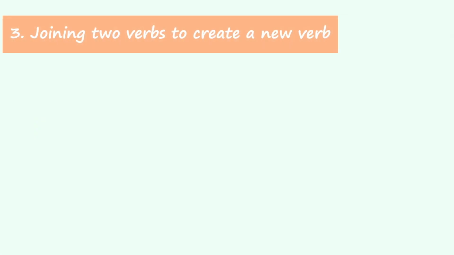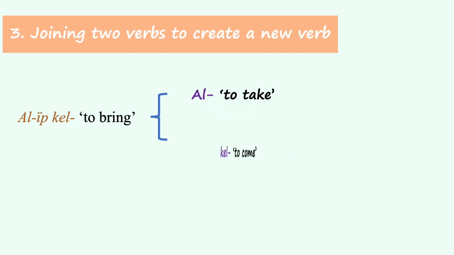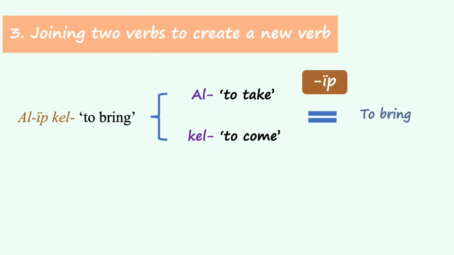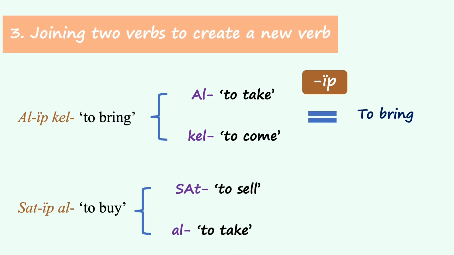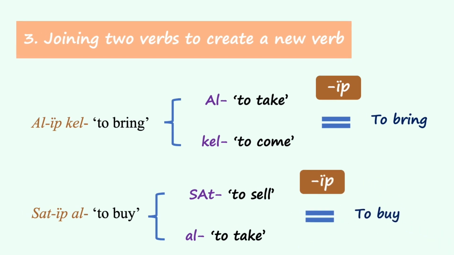Thirdly, converb can join two verbs to create a new verb. For example, alып кел, to bring, where the verbs al, to take, and kел, to come, are joined by the converb up to form a new verb, to bring. In сатып al, to buy, the verb sat, to sell, and al, to take, are linked by converb up to yield a new verb, to buy.